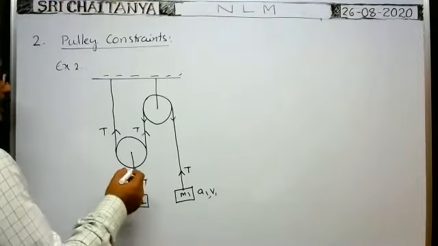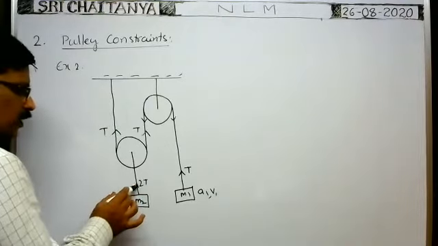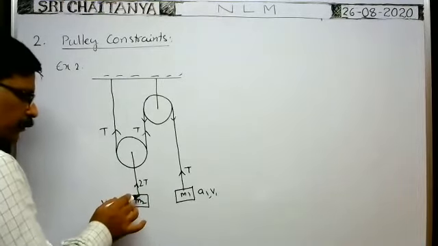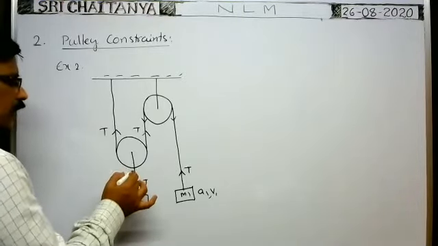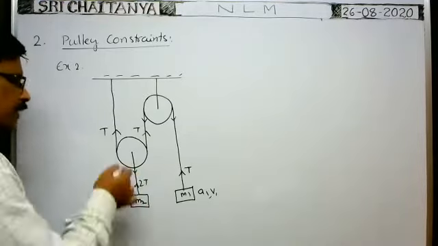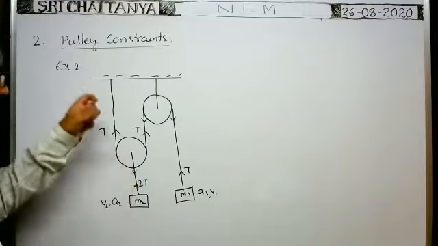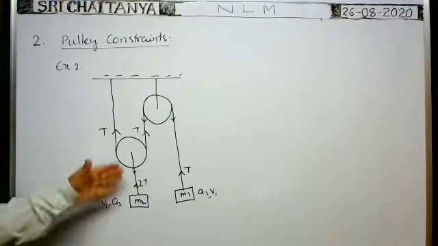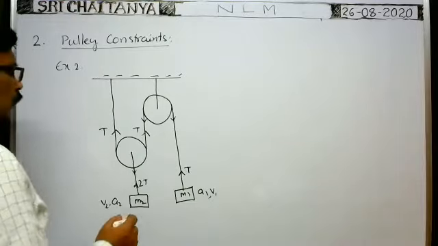Or in other words, if you consider the block here, the tension is, say, 2T. If you consider this block, this tension is away from the block. If you consider the pulley, the same tension 2T is in this direction. Because it is the same string, the tension at every point of the string remains the same, as it is a light string.